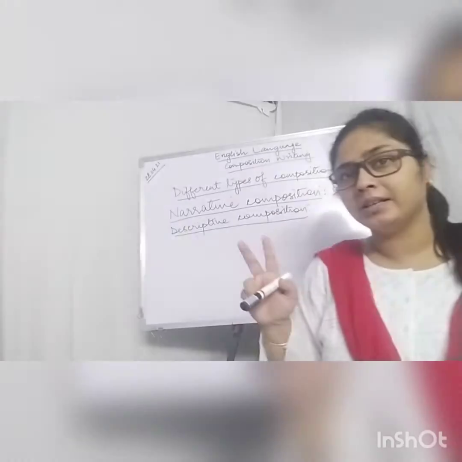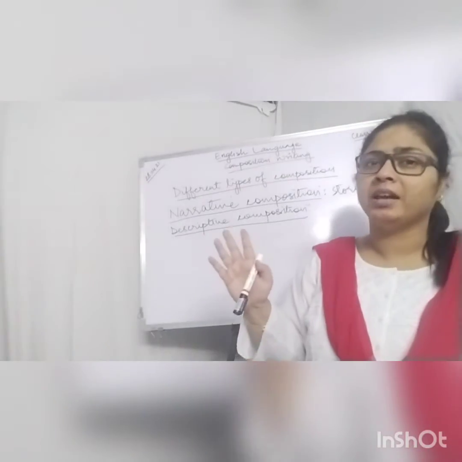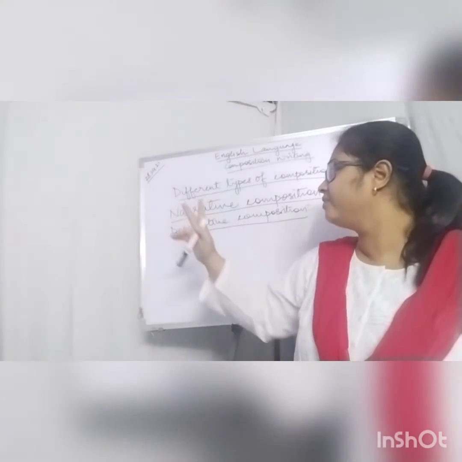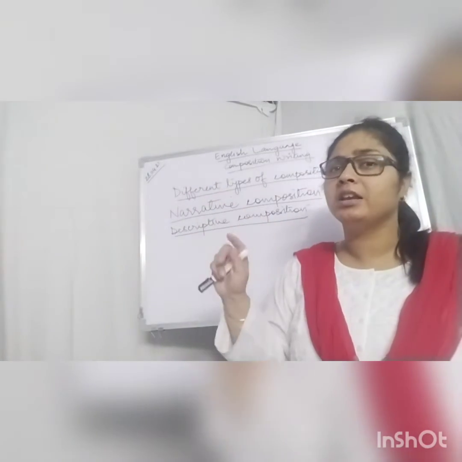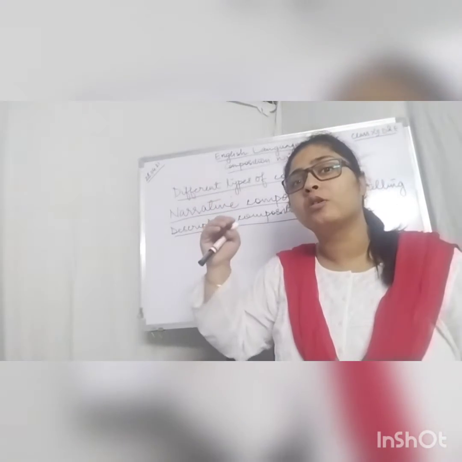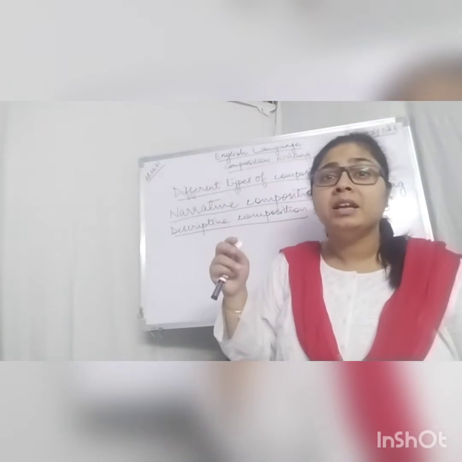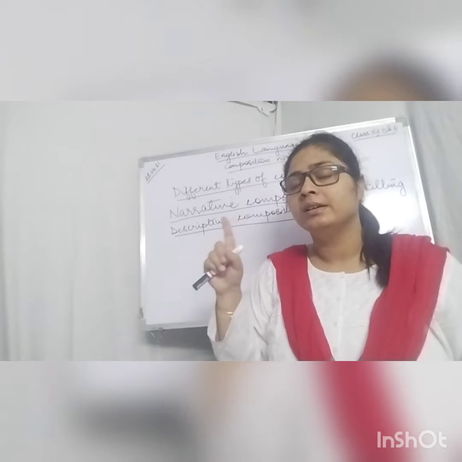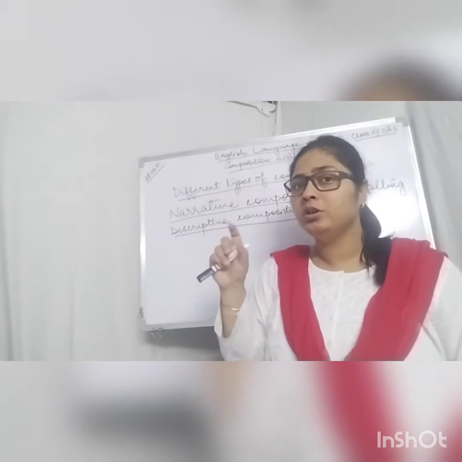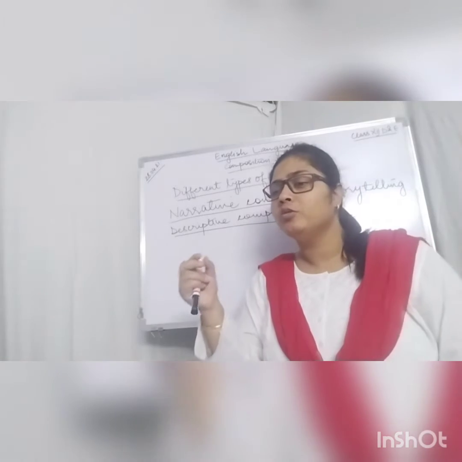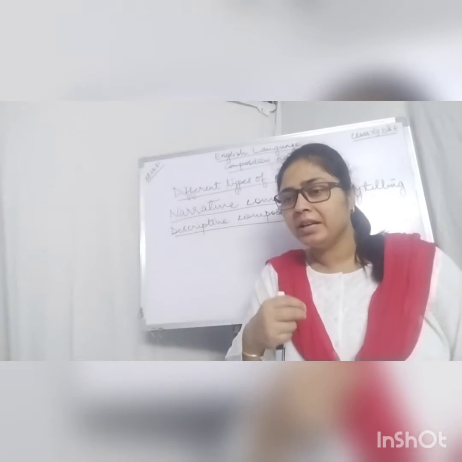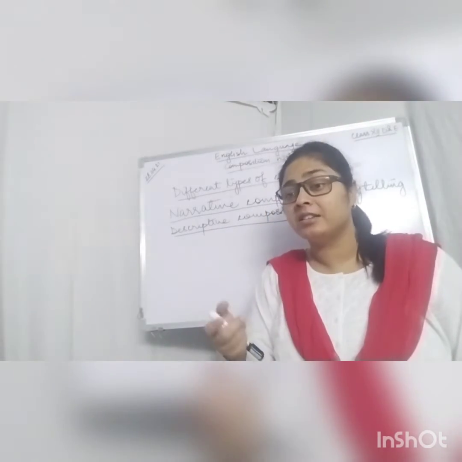The reason behind this is that most of the time children get confused between narration and description. See, in narration you have to maintain a chronology of events, but in description you need not describe everything that is related to the event. You might take up any particular point and keep on describing that. That is description.